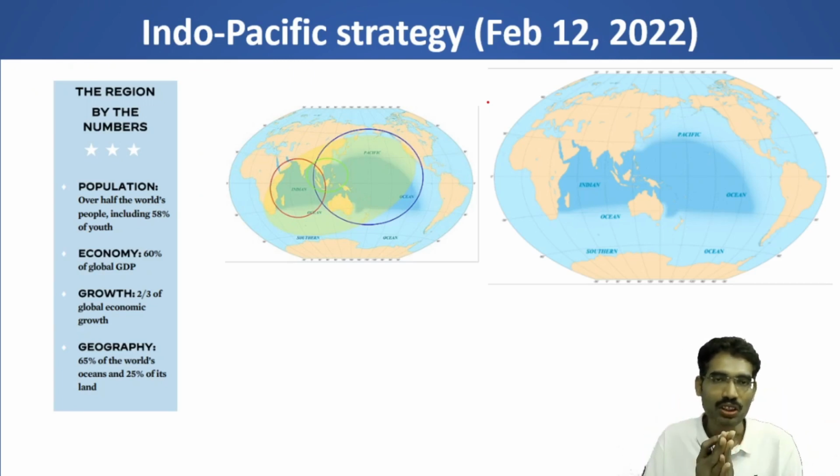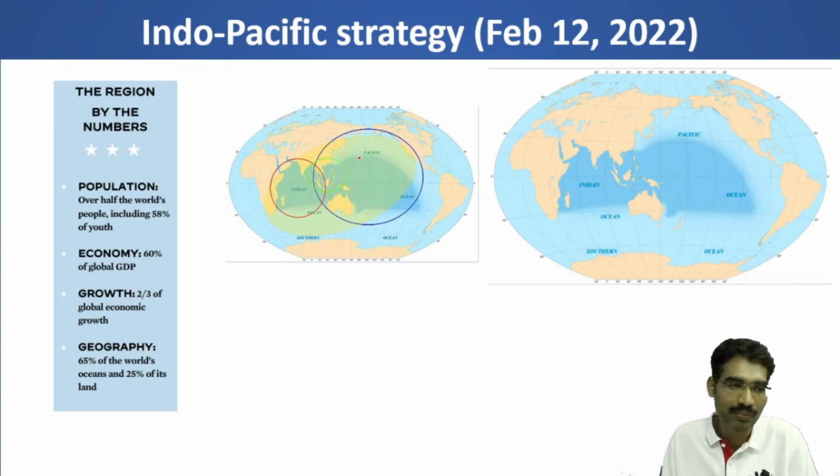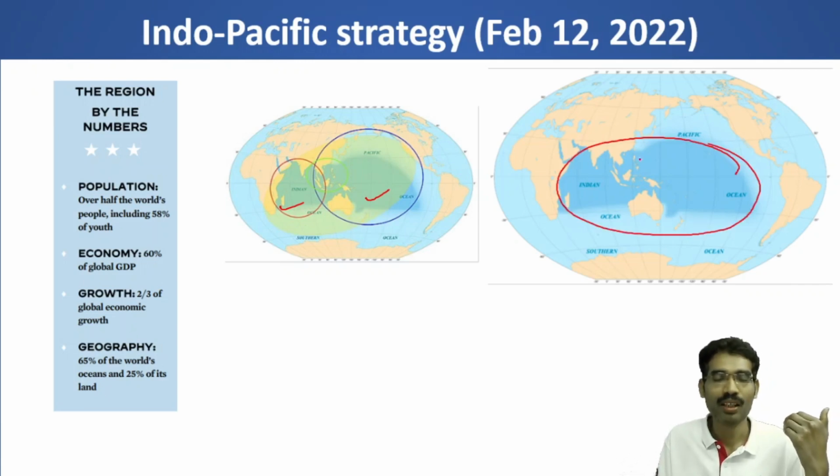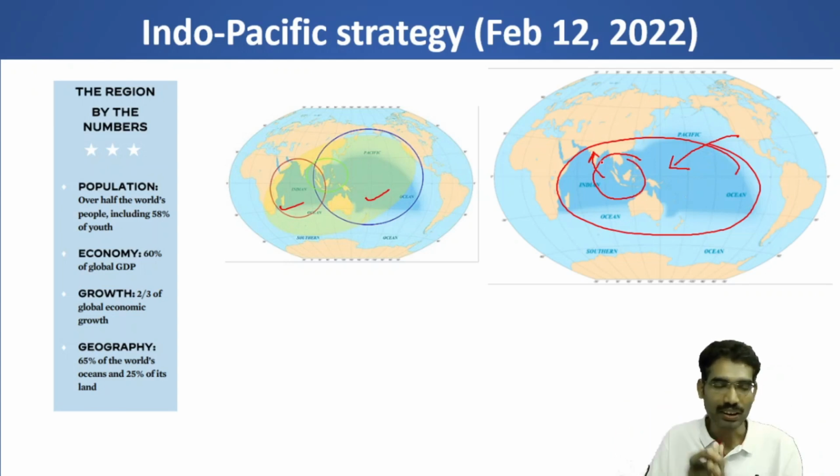Why does USA want to focus on this region? Because it has its own advantage. This is the Pacific region, this is the Indian Ocean region. So jointly this is the Indo-Pacific region. Now it wants to realign its foreign policy. Whatever is going to happen is going to affect India's security.